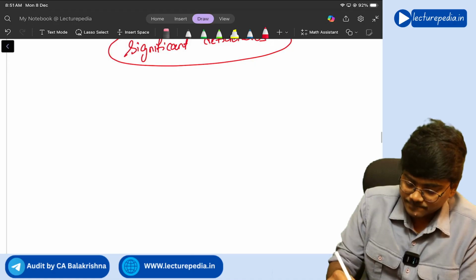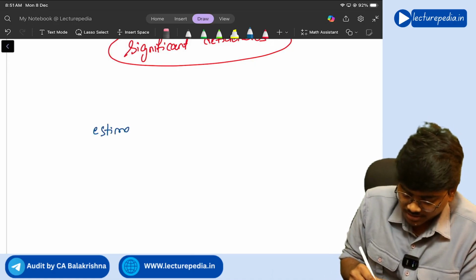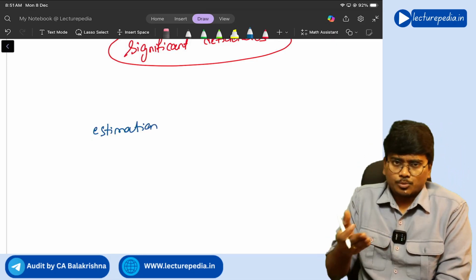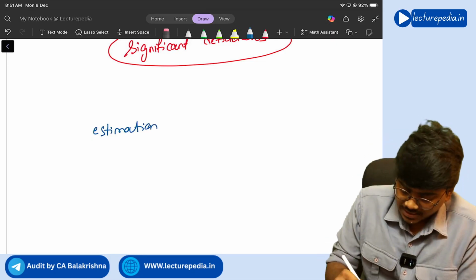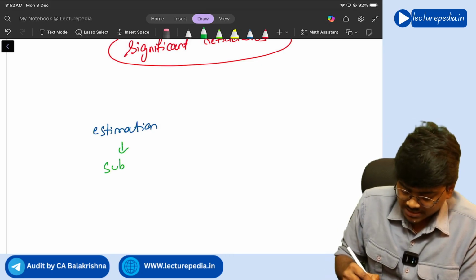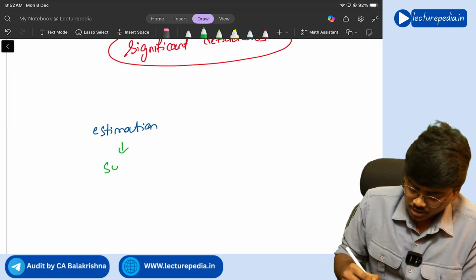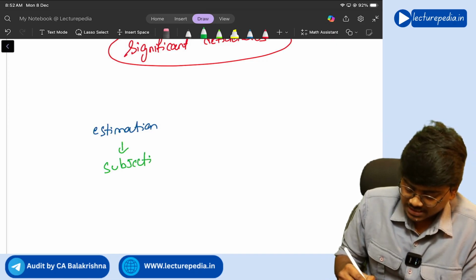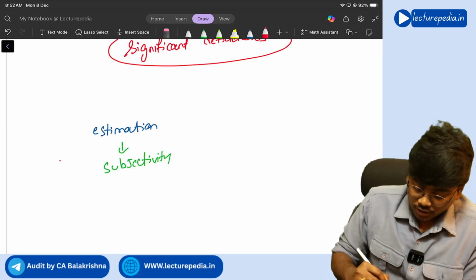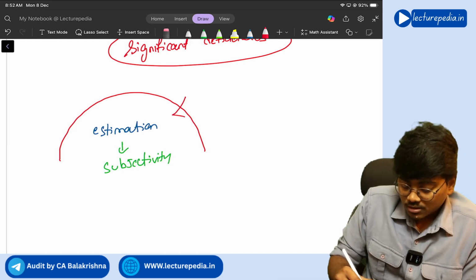So for making a certain estimation, let's say estimation regarding provision for doubtful debts, a lot of subjectivity is involved, and controls around this area are deficient.